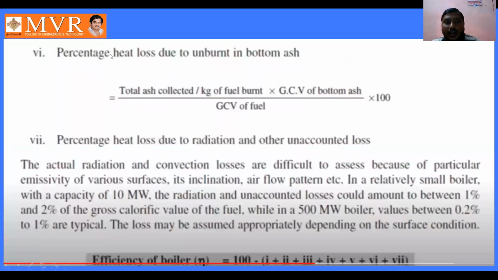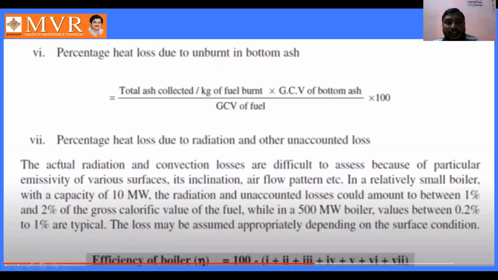And we calculate the percentage loss due to unburnt in bottom ash as total ash collected per kg of fuel burnt into gross calorific value of bottom ash by gross calorific value of fuel into 100. The percentage heat loss due to radiation and other unaccounted losses can also be calculated.